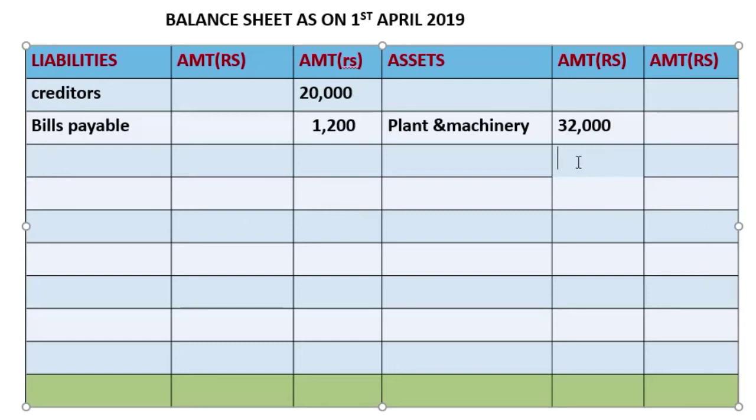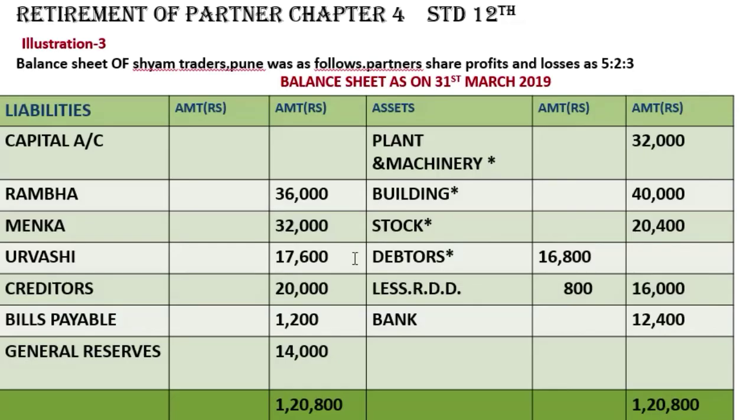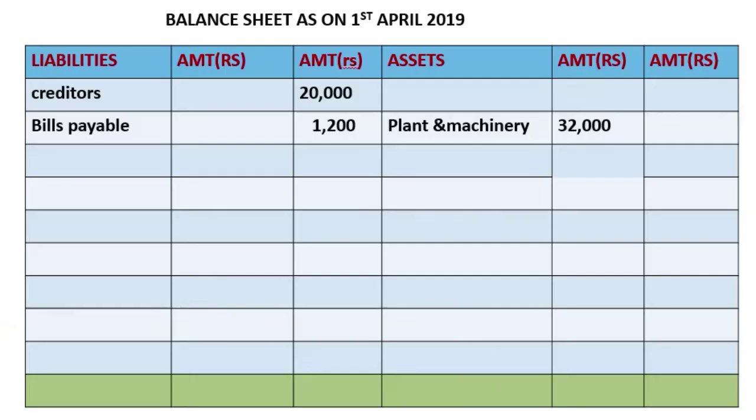Okay, suppose this blank is where we have left one line. Now next is what? After plant and machinery, building, how much? 40,000. So again come over here, balance sheet, building is 40,000. We'll be leaving one line for building.